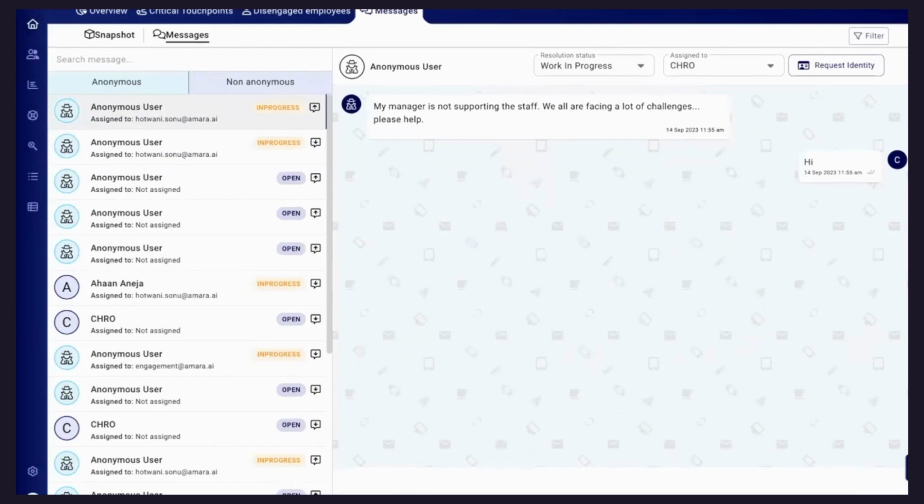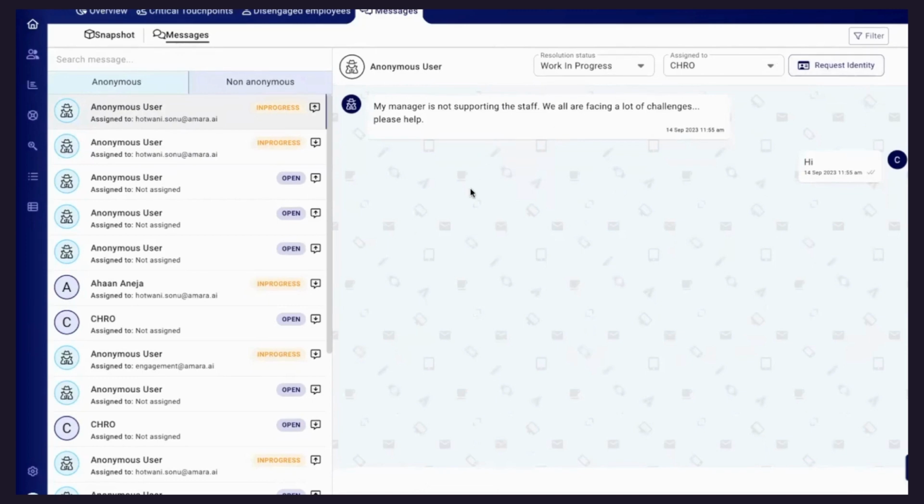The moment you respond to this employee, the employee will receive an email that one of the HR business partners has responded to your message. Now this person can read the message and respond back, and the moment they respond back, we'll populate the message over here. But once you start interacting with this employee, take the person in confidence and then click on request identity. The moment you click on request identity, the system sends out an email to the employee and asks for permission. The moment they give you permission, we'll be able to share the details of the employee over here.